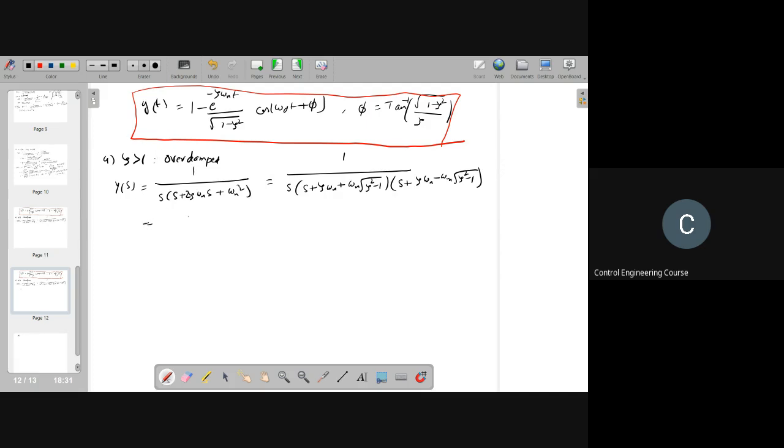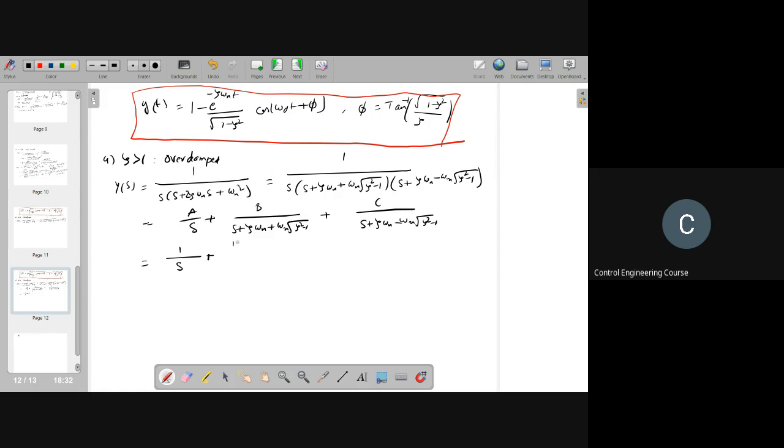Let us say A by s plus B by s plus zeta omega n plus omega n into square root of zeta square minus 1 plus C by s plus zeta omega n minus omega n into square root of zeta square minus 1. After finding those partial fraction coefficients A, B, C, you will get 1 by s